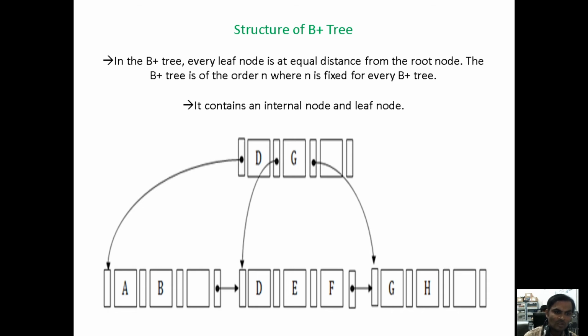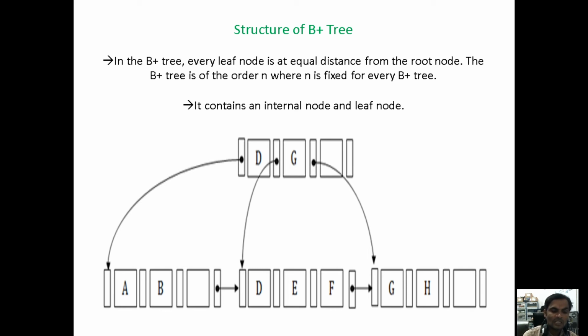Coming to the child node also, what is the condition? I will give one brief example for your understanding. This is very important for the B plus tree for your theory exam. They may give the search key values and ask how these search key values are represented under the B plus tree.